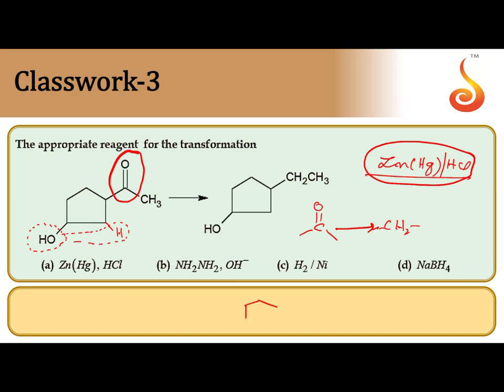So we can get this product. But in the given product, OH remains present. So the CO group alone should be reduced, but OH should not be affected. For that purpose, we have to use Wolff-Kishner reduction. So the correct answer is B.